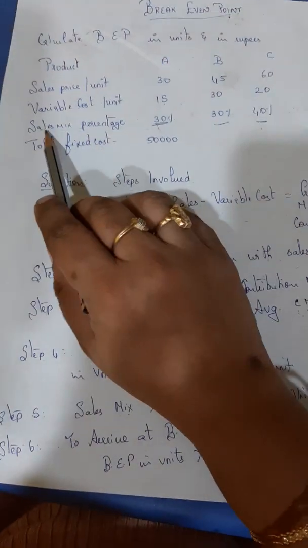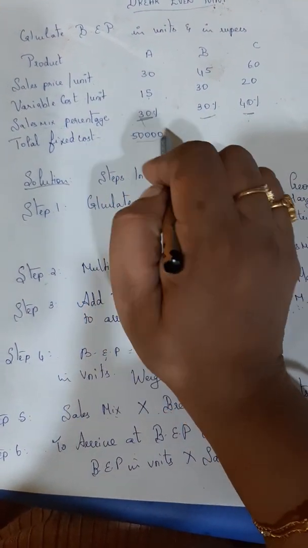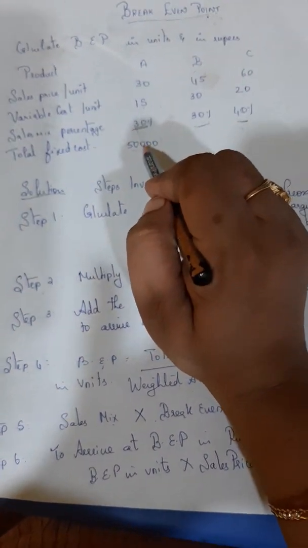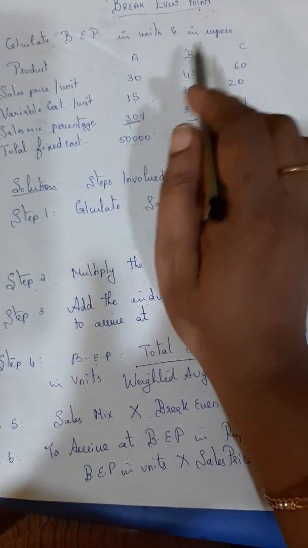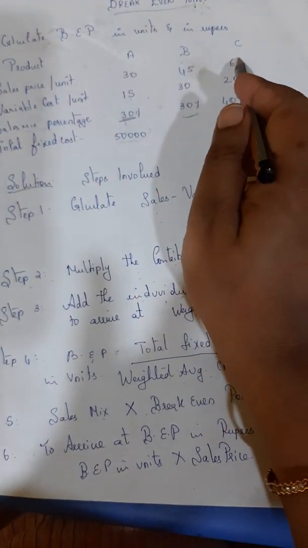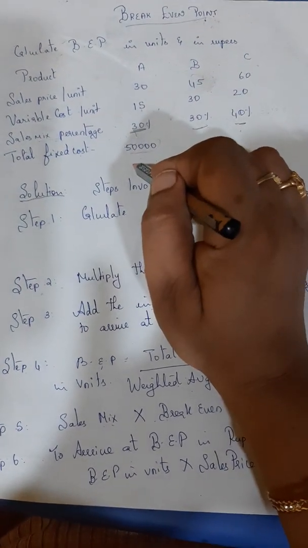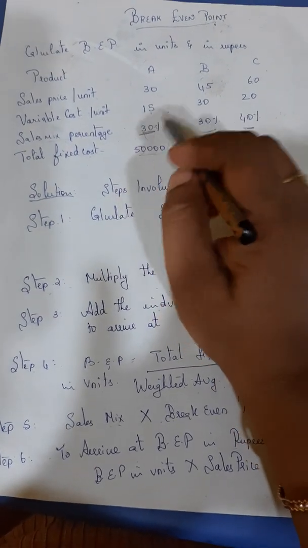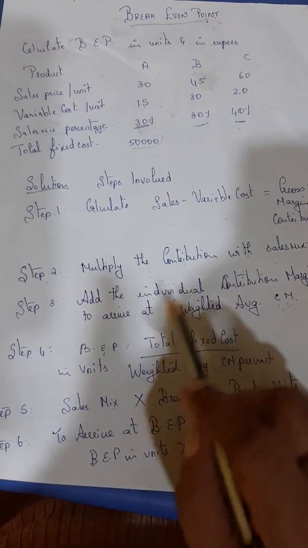Why? Because see, children, total fixed cost is total for all the three products. How will you find BEP? How can you understand whether this 50,000 is for A, 50,000 is for B, or 50,000 is for C? For all the three put together, only 50,000 is given, na children. So remember, you have to mix up all the products. So that is the reason I am doing weighted average.